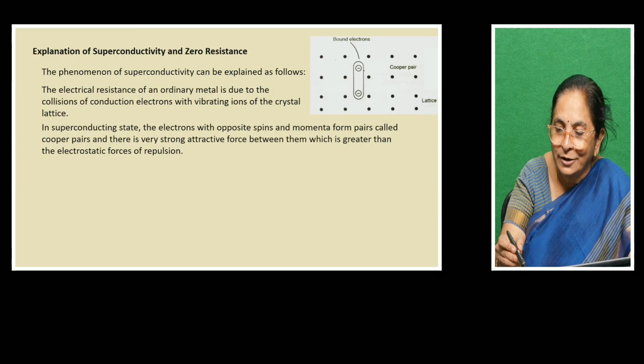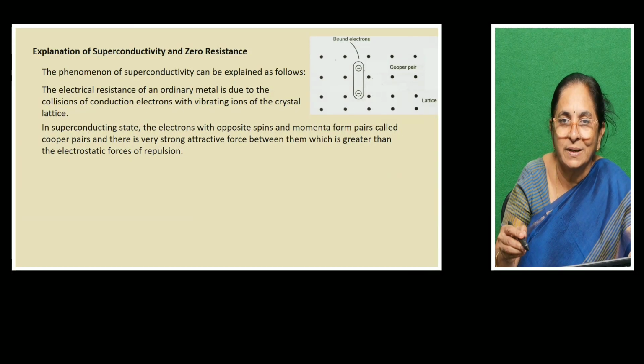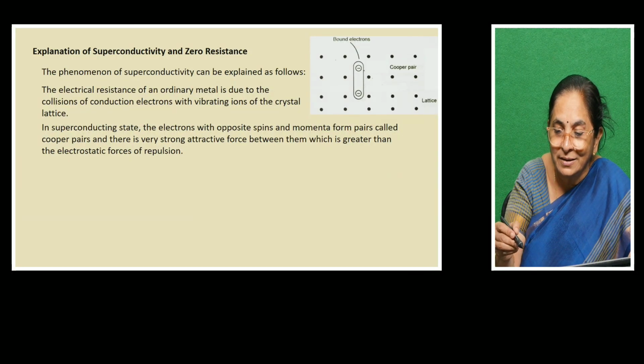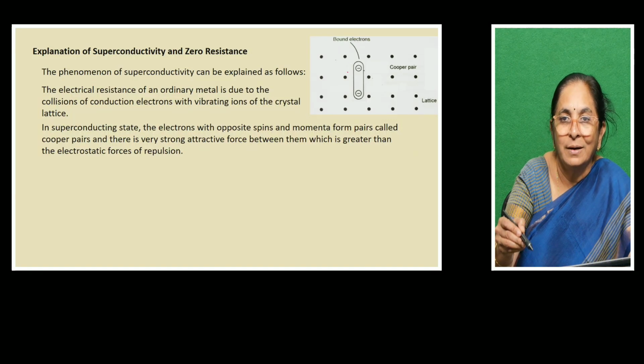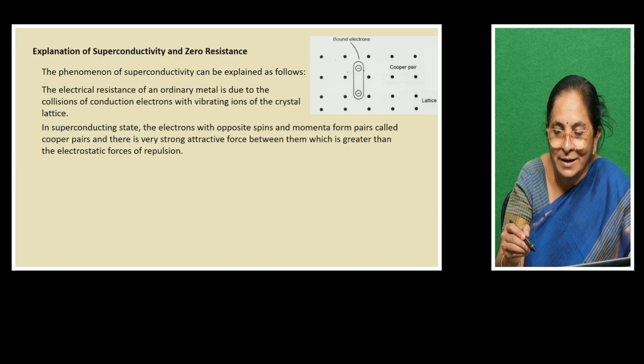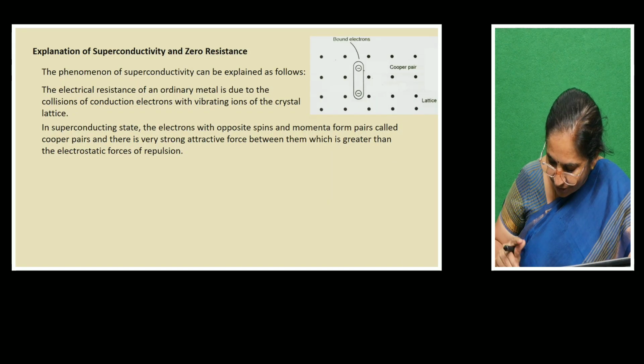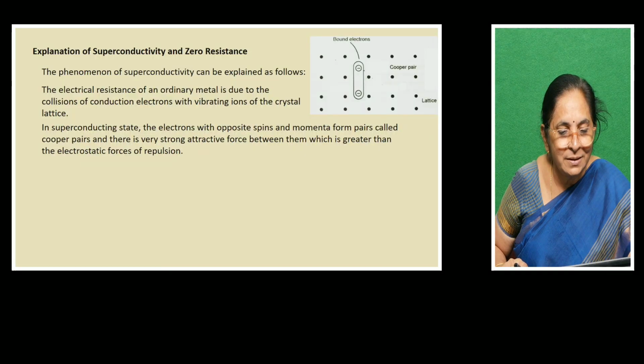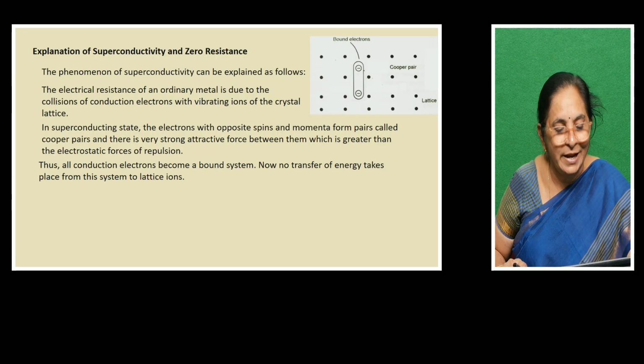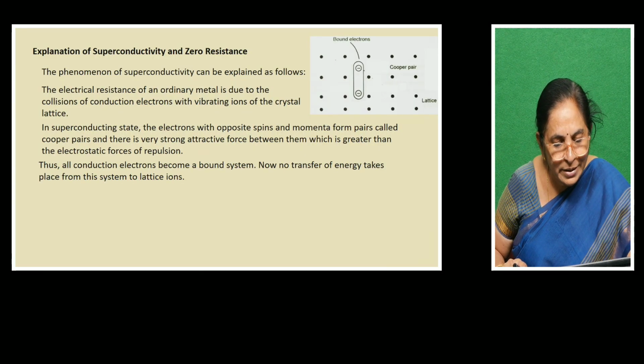So electrons could freely move across the crystal, and we say that this way, by forming Cooper pairs, in the superconducting state, the same element loses its resistance. There is no collision, so there is no resistance. I hope this explanation will help you to understand. Thus all conduction electrons become a bound system.